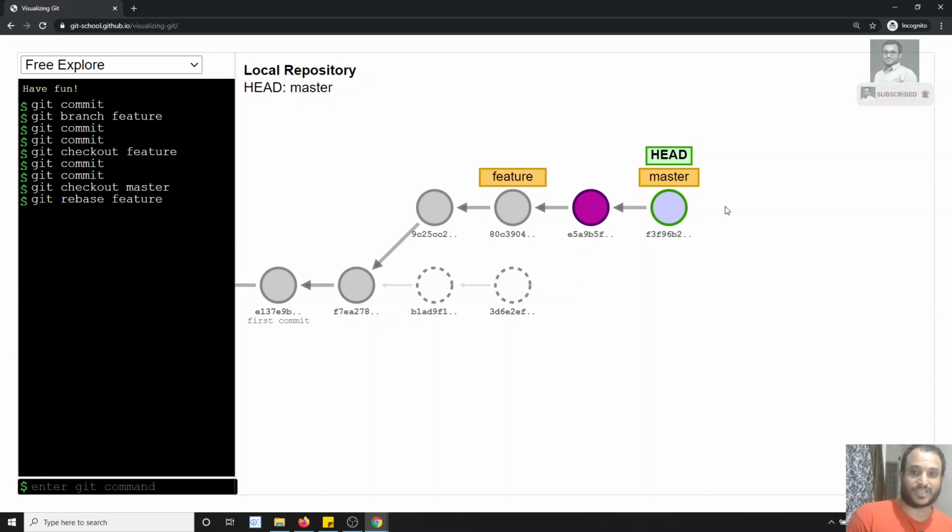Merge will preserve the history, and rebase will try to align it. So in the next video, we will see the practical implementation, how we will be using this rebase in Git.